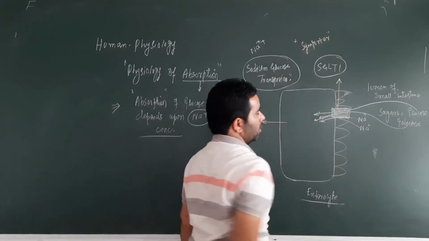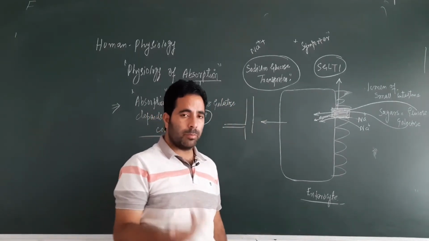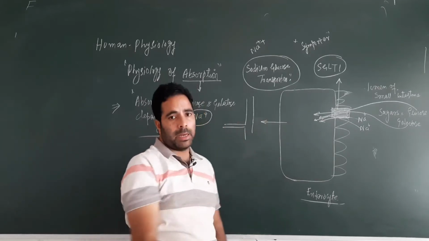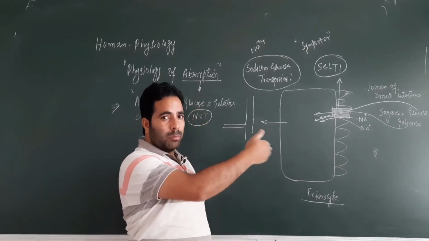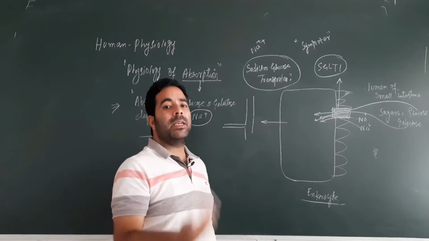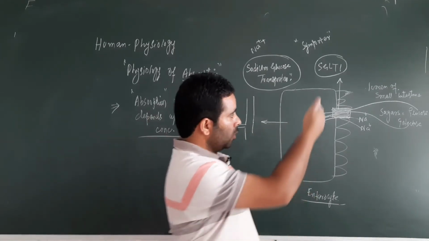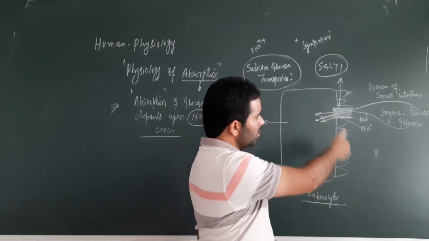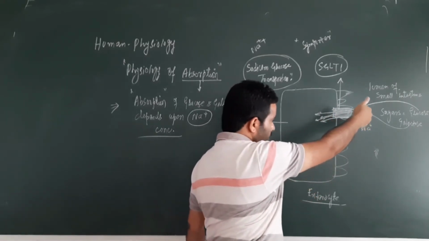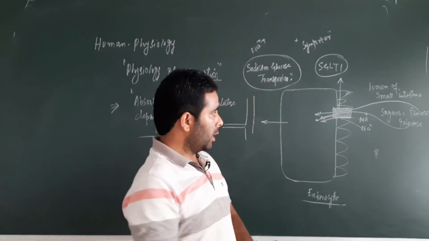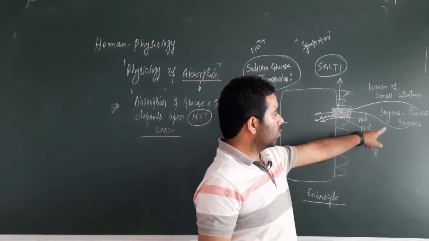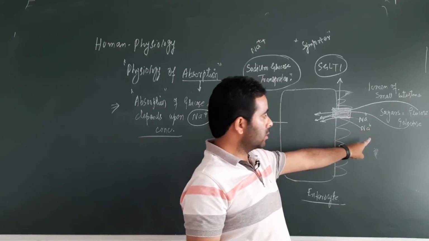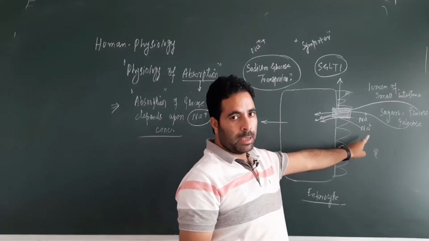Symport is a process of transport. A symporter is a transporter which is carrying two molecules in the same direction. If they are moving in the opposite direction, then it is an antiporter. But it is a symporter because glucose, galactose and sodium, the sugars plus sodium, are both moving in the same direction. This transporter will carry the glucose and galactose when there is a high concentration of sodium ions from the luminal side of the intestine, right?